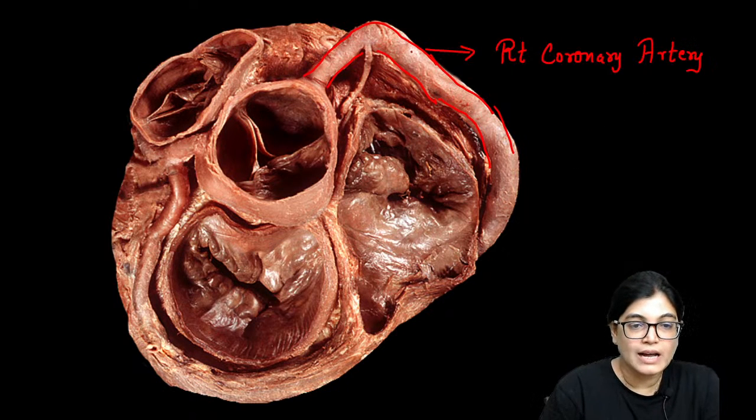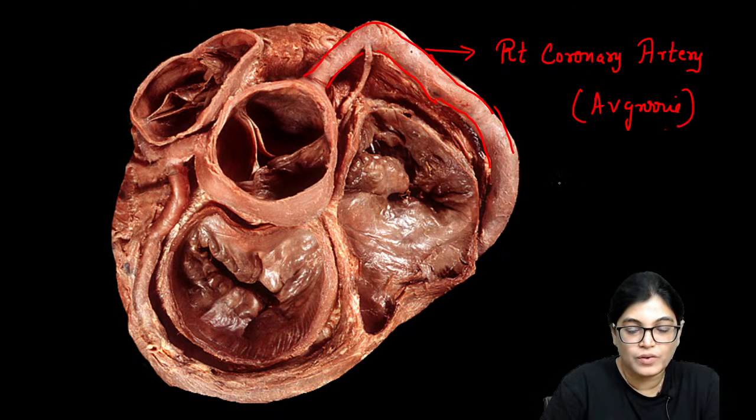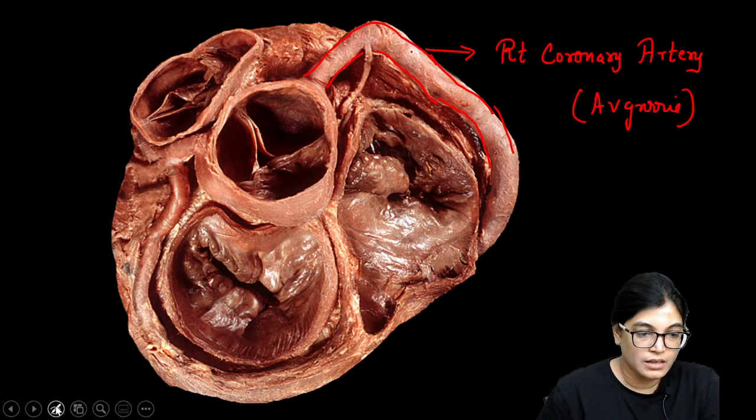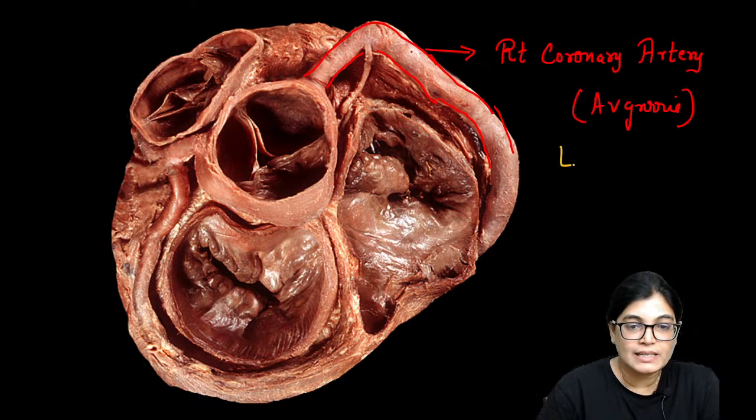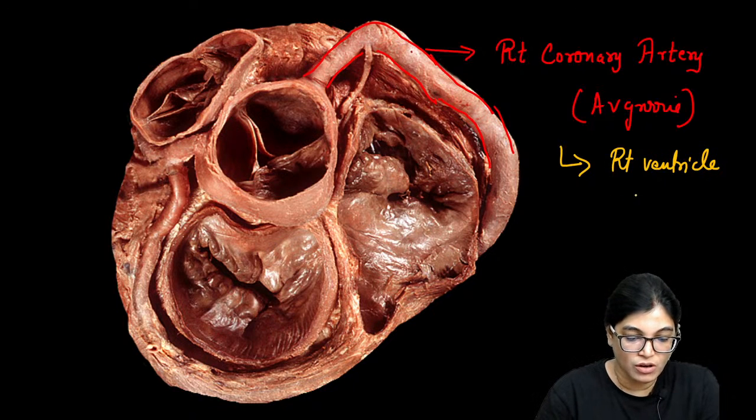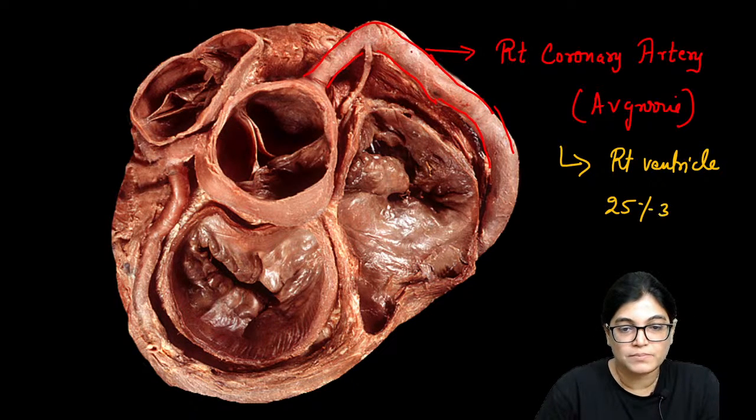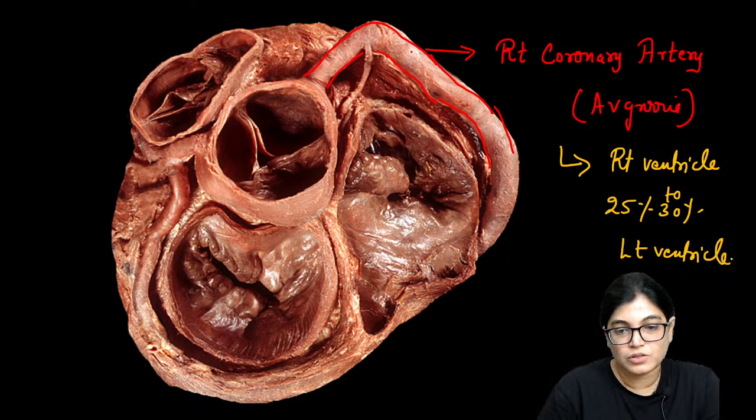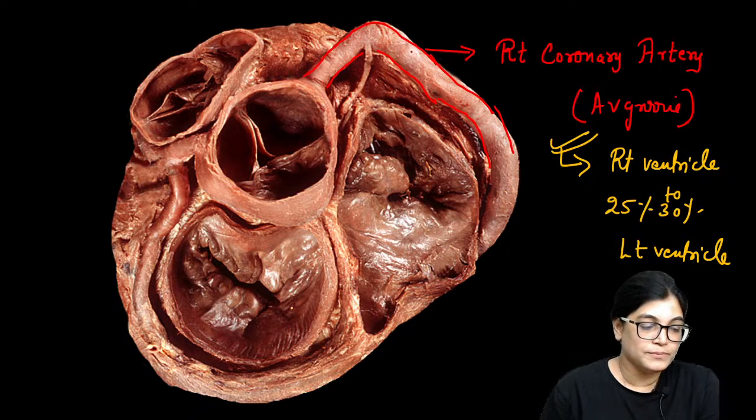Now right coronary artery will run down in the atrioventricular groove and will reach the crux of the heart. If you concentrate, it is mainly supplying the right ventricle, but it also supplies a few parts of the left ventricle. It supplies 25 to 30% of the left ventricle part of the heart also, but mainly it is supplying the right ventricle of the heart.